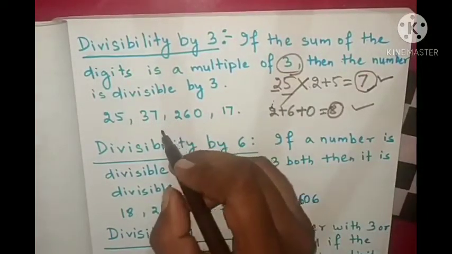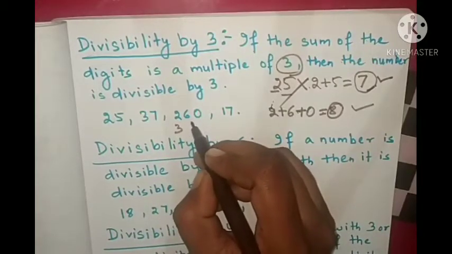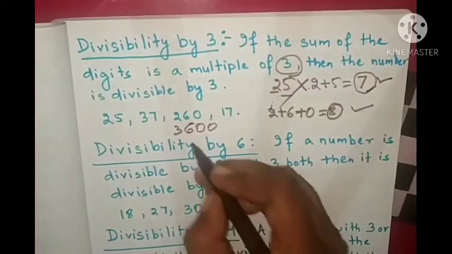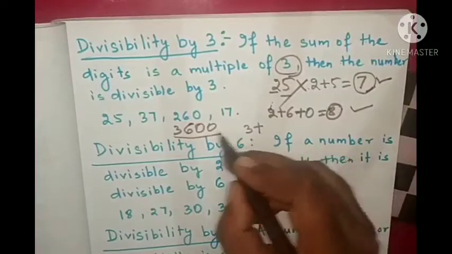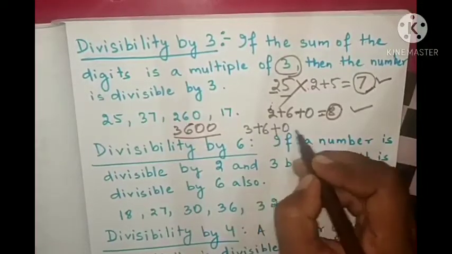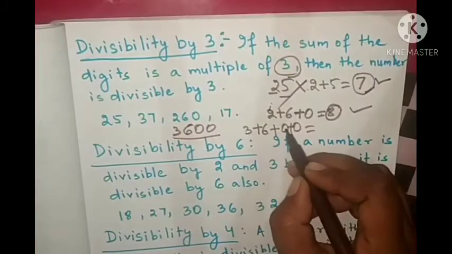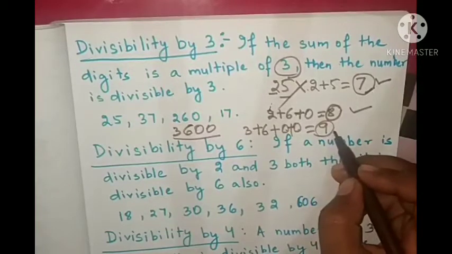Next we will take 3600. Add the digits: 3 plus 6 plus 0 plus 0. What are we getting? 3 plus 6, 9 plus 0, 9 plus 0, 9. Is it a multiple of 3?